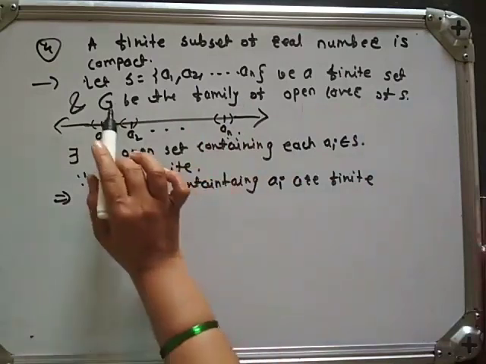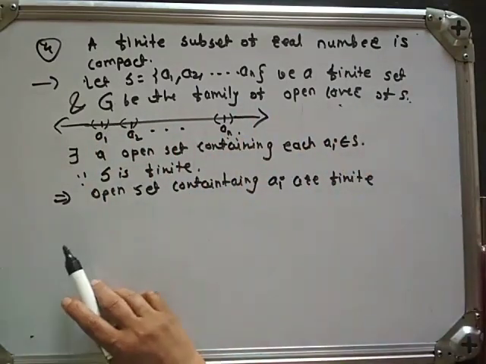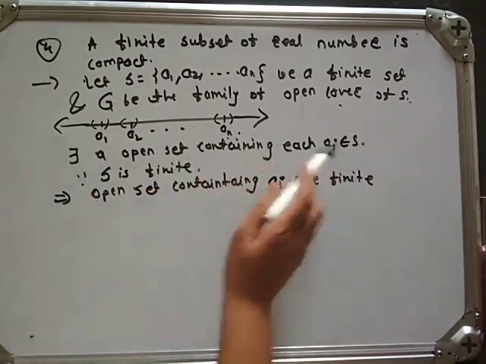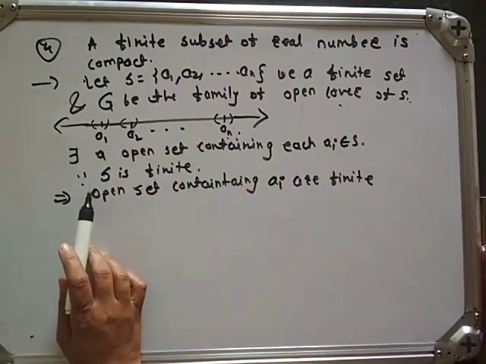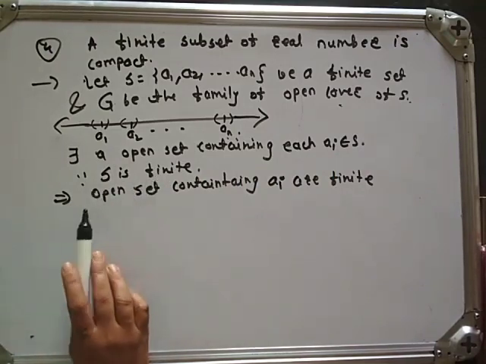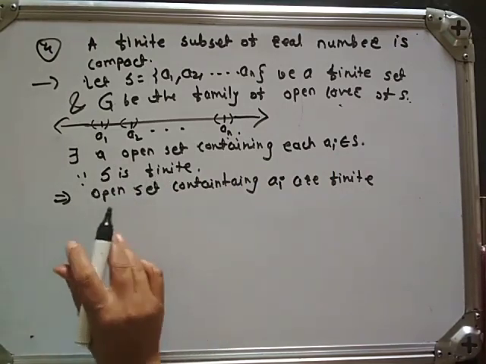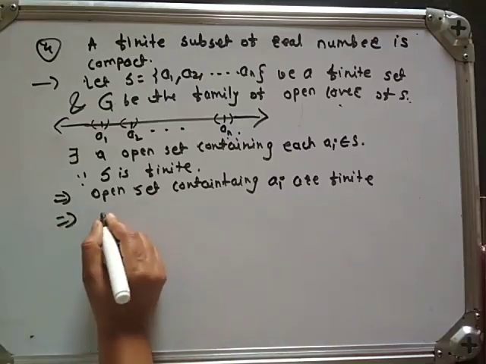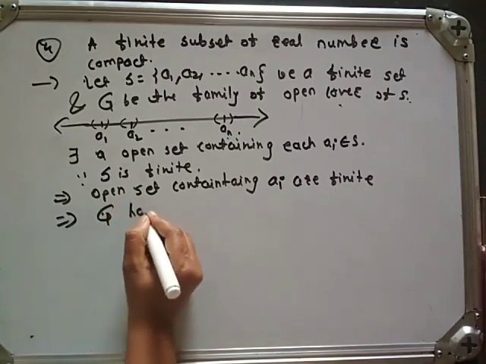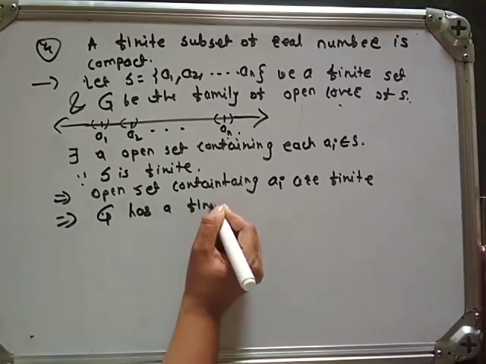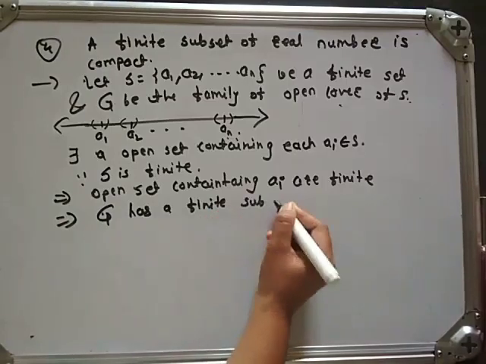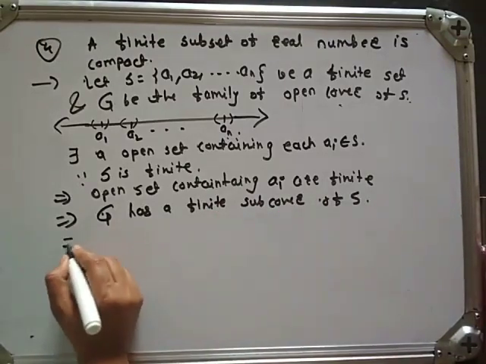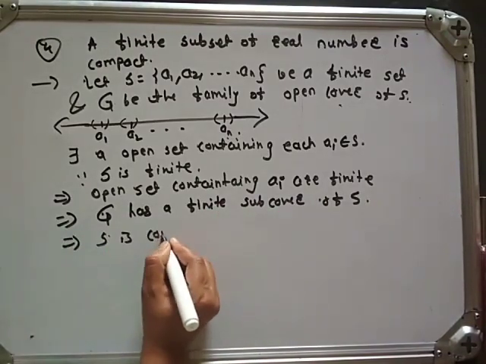S is a finite set and G is the family of open covers of S. There exists an open set containing each Ai which belongs to S. Since S is finite means what? That implies the open sets containing Ai are finite. That implies script G has a finite subcover of S. That implies S is compact.